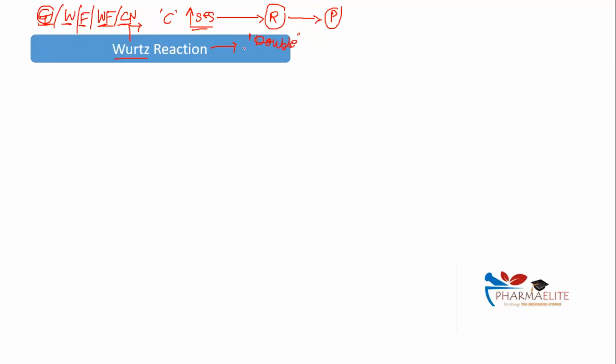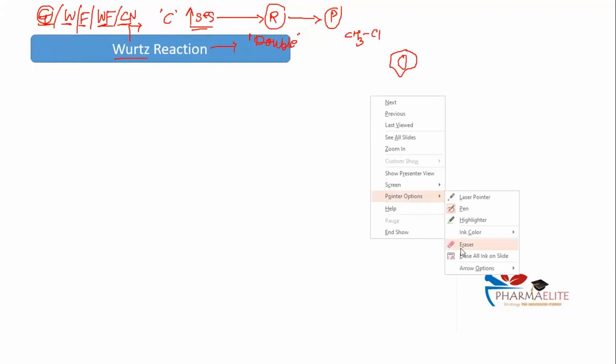I repeat my words, in an aliphatic system. I hope we understand aliphatic and aromatic, right? Aliphatic alkyl system is CH3Cl and all. समझ में आ रहा है what I'm trying to say? Aliphatic means methyl, ethyl, propyl, alkyl groups. And when I say aromatic system, I'll have cyclic rings in place. Correct? Crystal clear, my friend? We are on one line. Let's look at Wurtz reaction first.